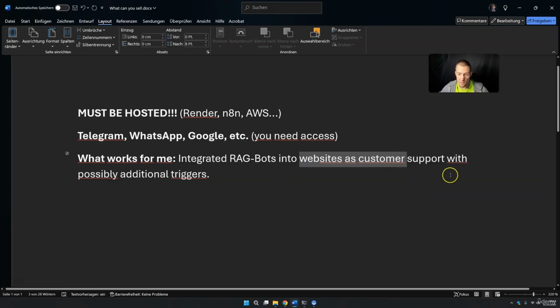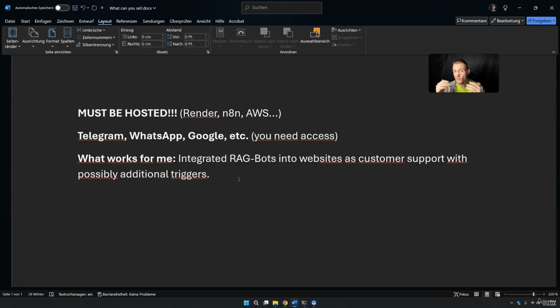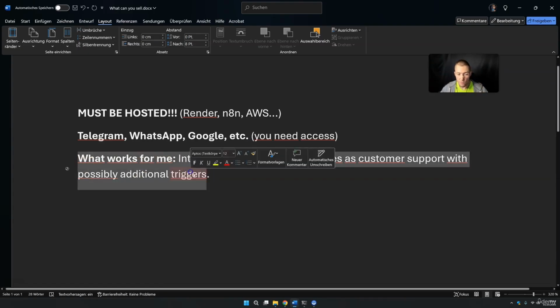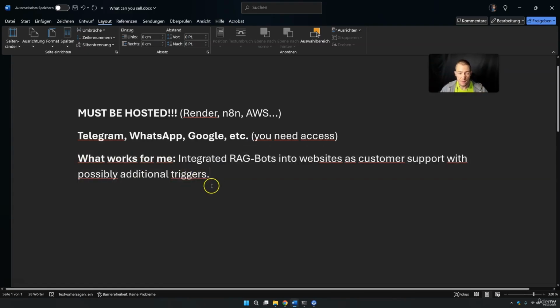And these RAG applications will be for customer support or something similar, and they can also have additional triggers, like for example Google Sheets. They can, for example, ask for contact numbers, extract this information and save it into Google Sheets. That's basically what works best for me, and that's also what we will build over the next videos.